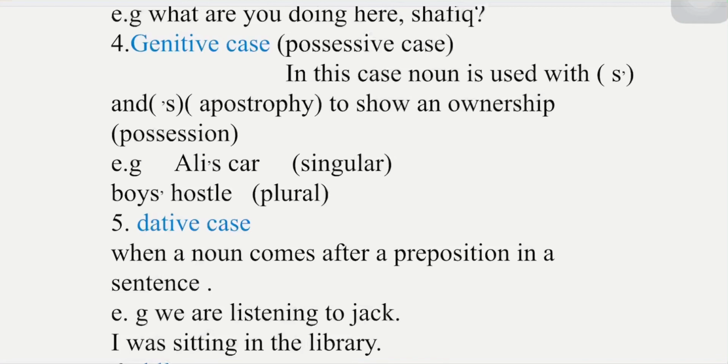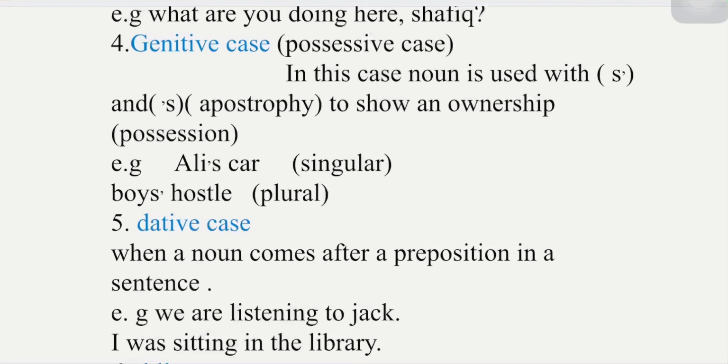So here we have used the apostrophe after the name and then the s for the possession. So when the apostrophe is used before the s over here for the possession, that is for singular. We normally use this type of possession for singular. For plural, we put the apostrophe after the s, like we have the example of boys' hostel. That is another case, the genitive case.